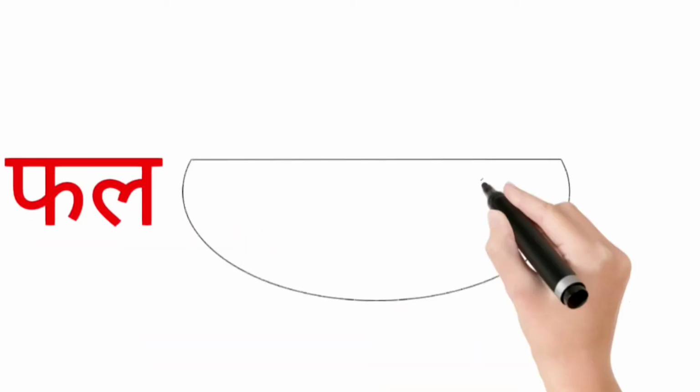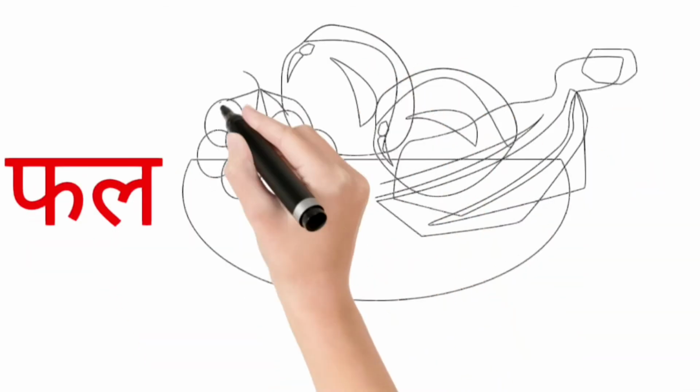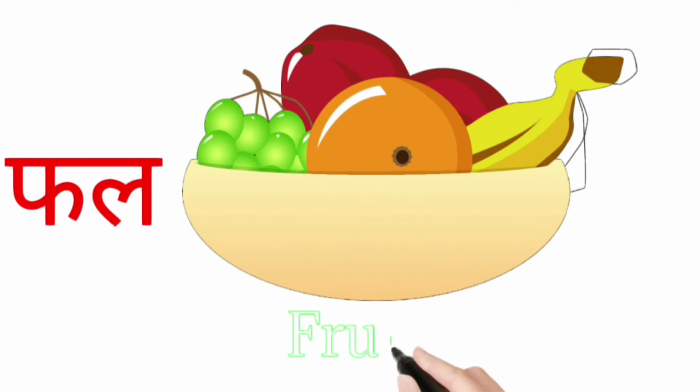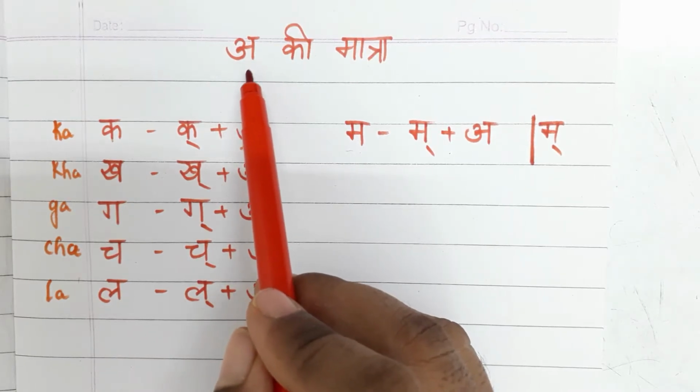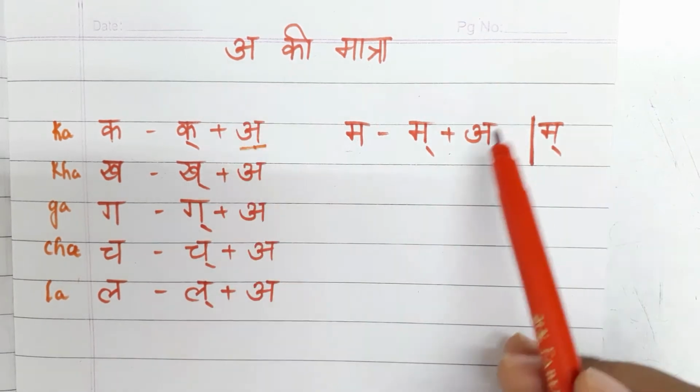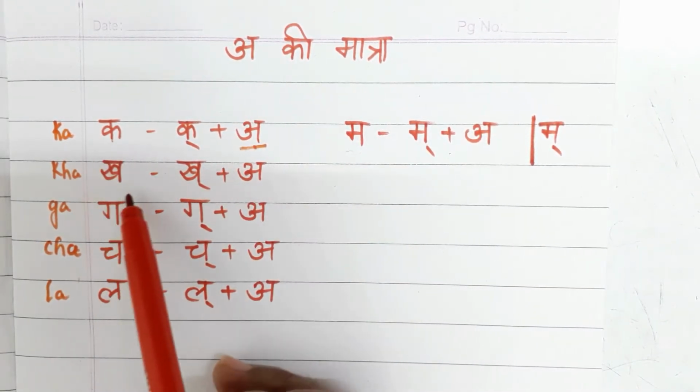फल, फल मतलब fruits, फल. There is no matra for a. Why? Because it is already mixed with our Vyanjan.